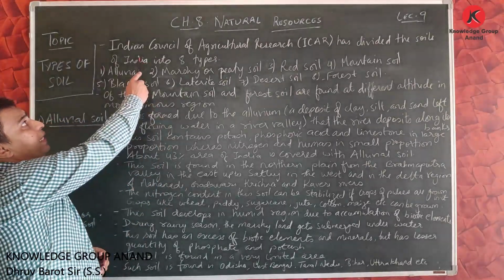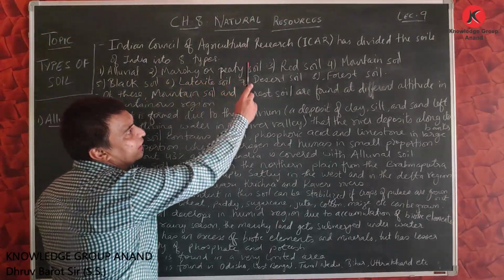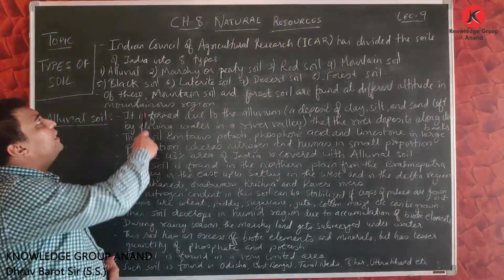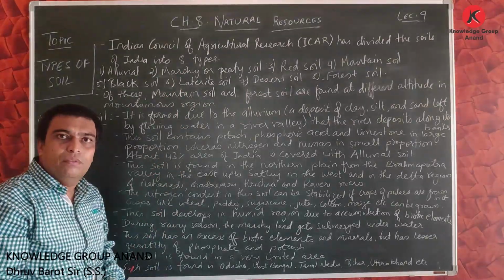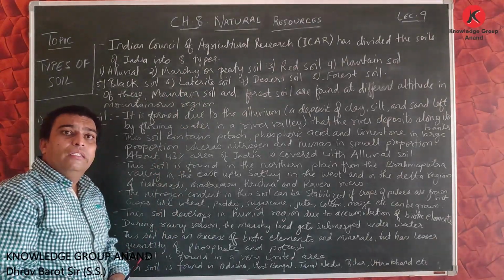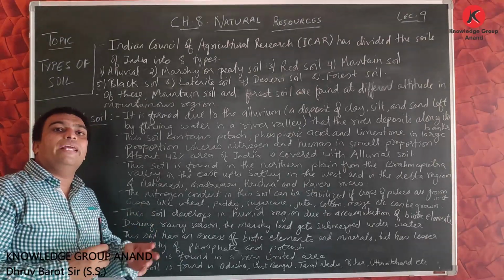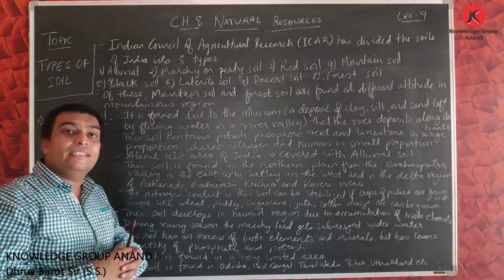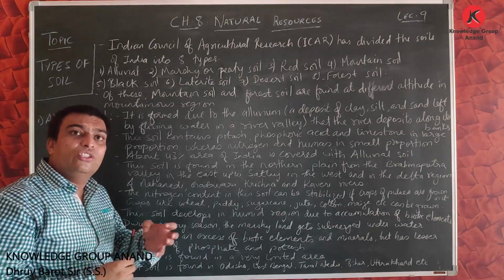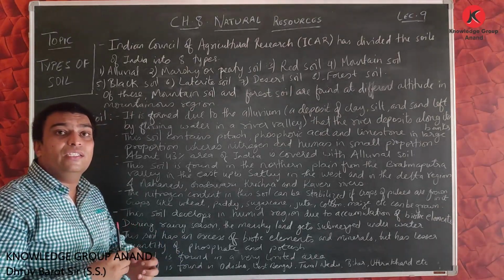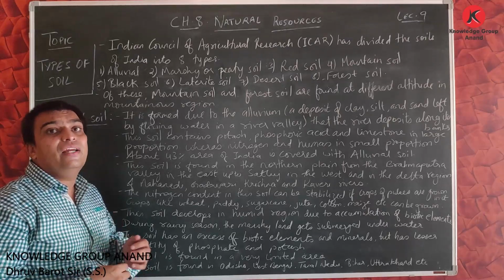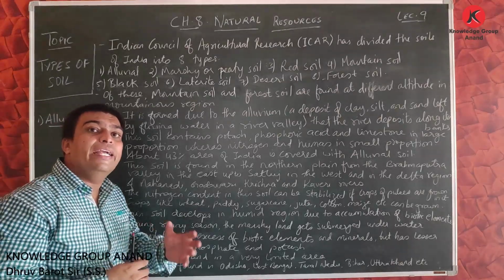Here it is said, the Indian Council of Agricultural Research, ICAR, has divided the soil of India into 8 types. Friends, the Indian Council of Agricultural Research is the council that does research on agriculture, and by doing research on the basis of agriculture, they have divided this soil into 8 parts.